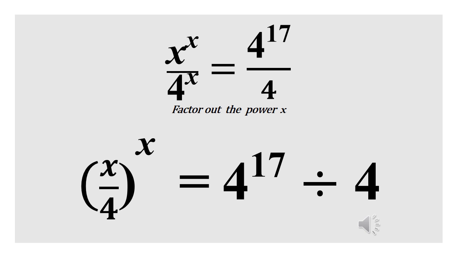So now we can just factor out the power x at the left side of the equal sign, since the numerator and the denominator both have power x. So we now have (x over 4) in brackets raised to power x equals 4 raised to power 17. Then we change that over to division, that is divided by 4. Over and division are the same, so divided by 4.